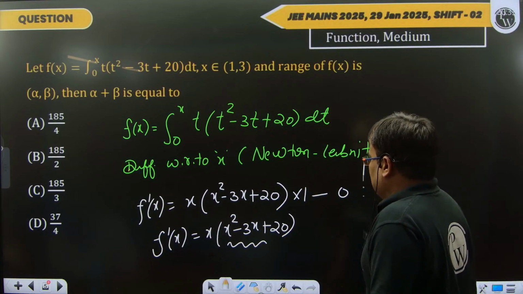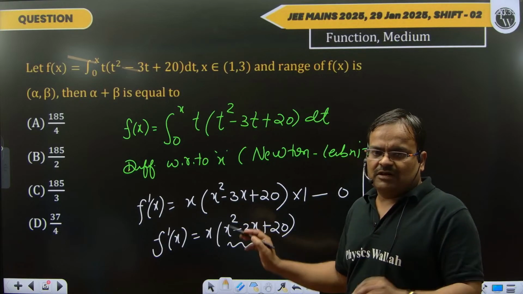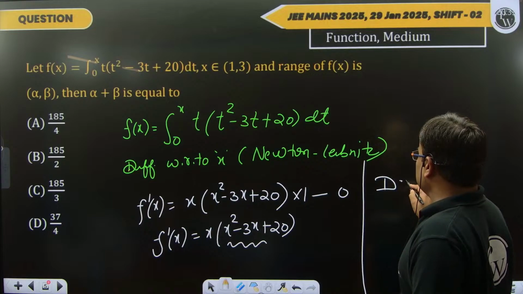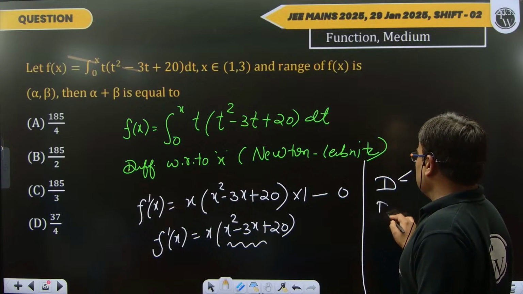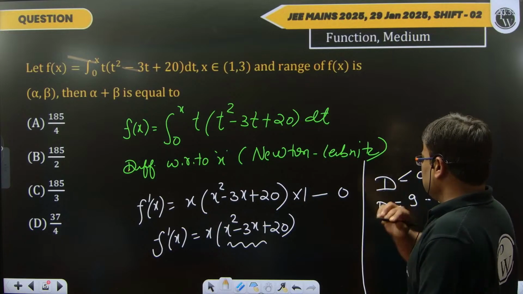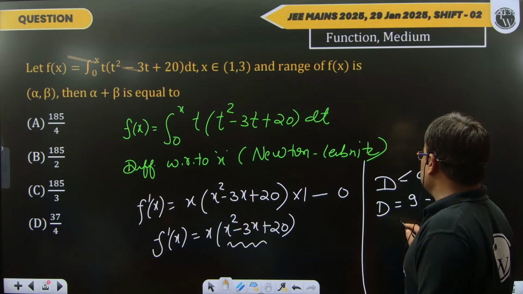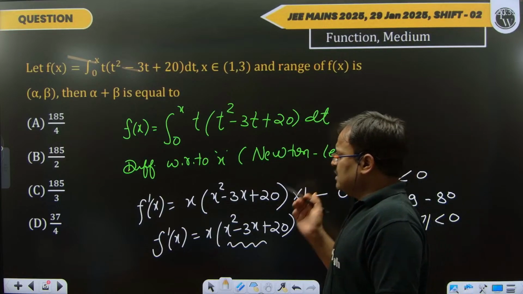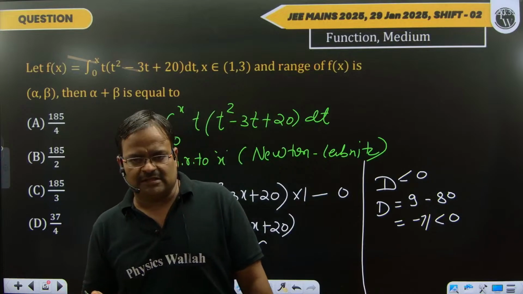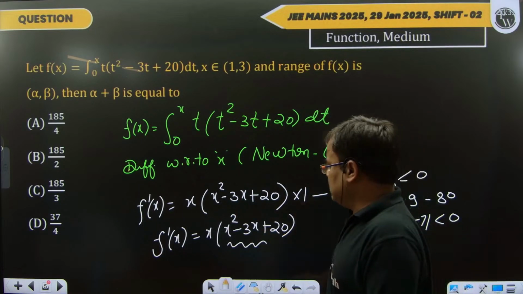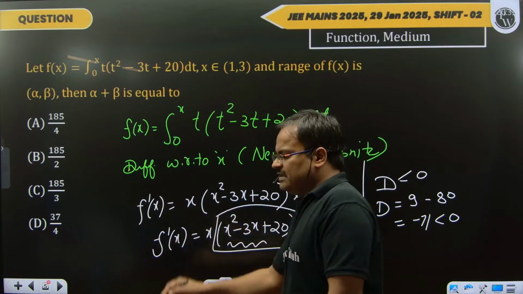Because the coefficient of x square is positive and our discriminant is negative. D is b square minus 4ac, and this is minus 71. So this is negative, and in a quadratic expression, if the coefficient of x square is positive and the discriminant is negative, then the expression is always positive, right?